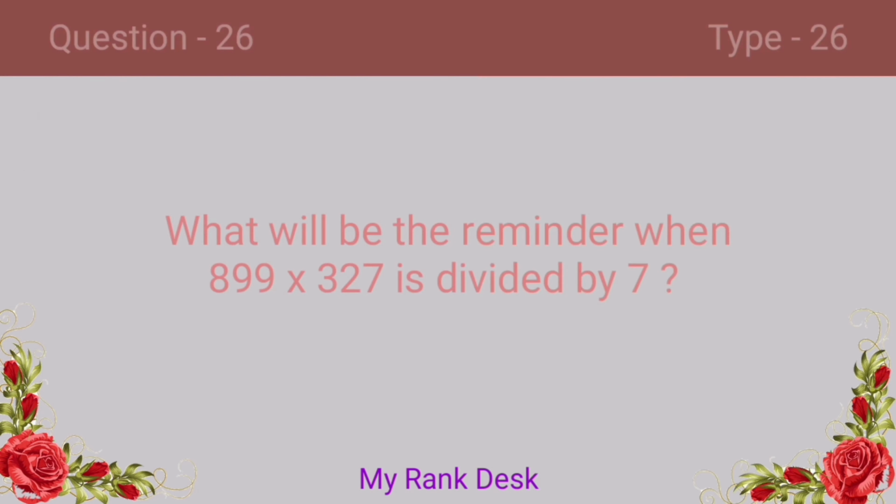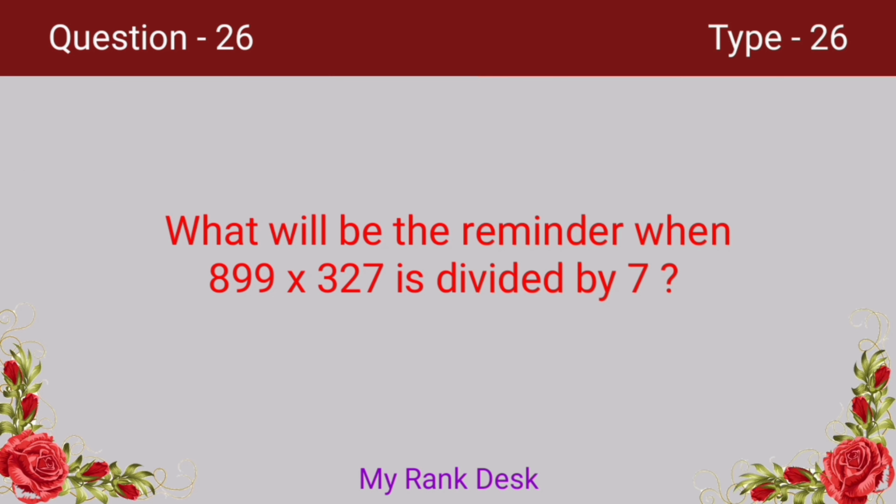Next question. What will be the remainder when 899 into 327 is divided by 7? Let's see how we can find the answer.